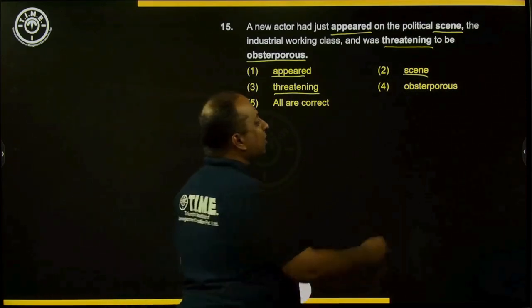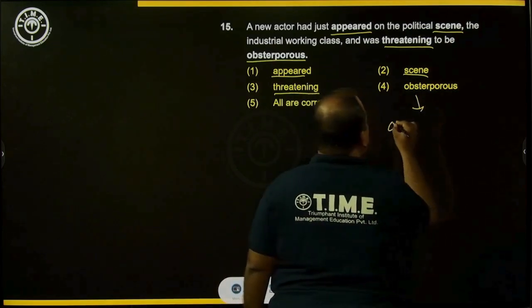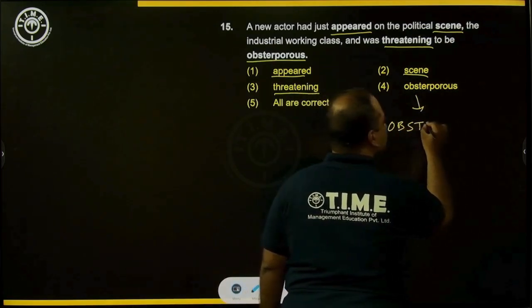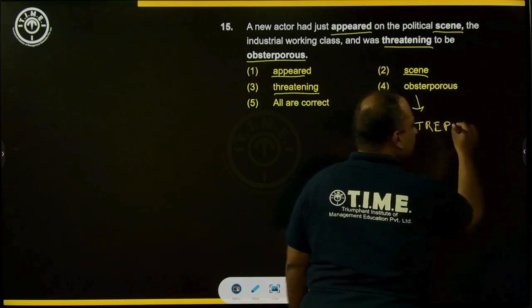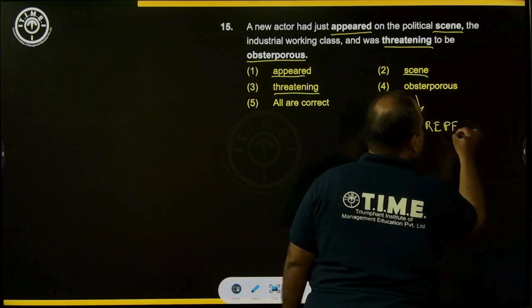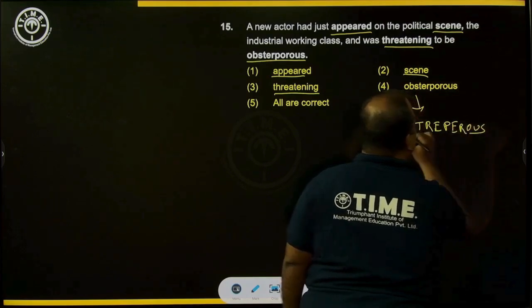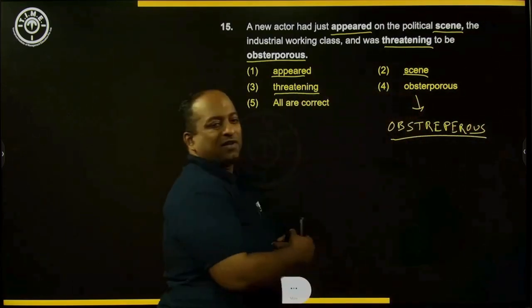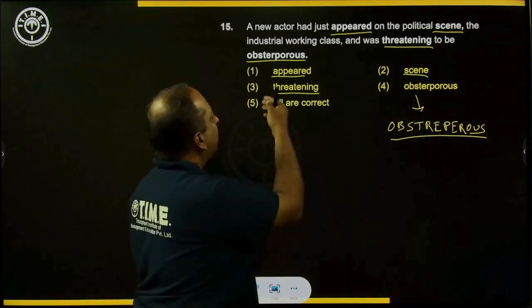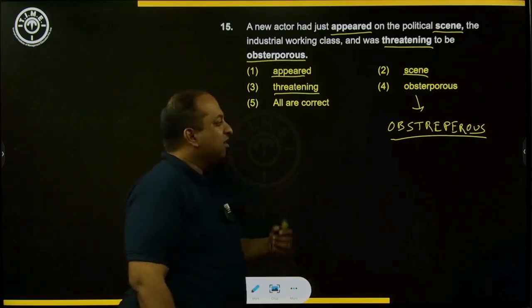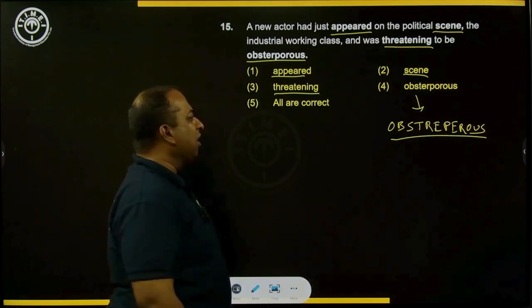So the right spelling of this word would be OBSTREPEROUS, O-U-S. It's not pronounced as we have pronounced it in error. So the right spelling of this word would be obstreperous.